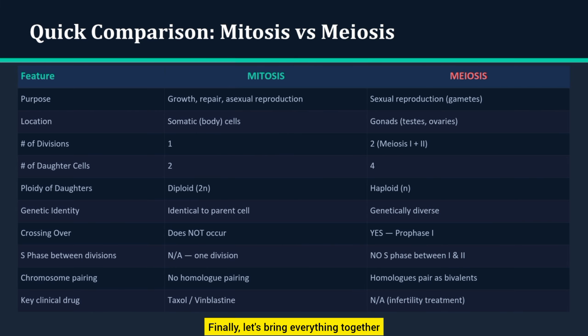Finally, let's bring everything together with a quick comparison between mitosis and meiosis. Mitosis is a single division process that produces 2 genetically identical diploid cells, and it mainly occurs in somatic cells for growth, repair, and maintenance of the body. There is no genetic variation here. The daughter cells are exact copies of the parent cell.